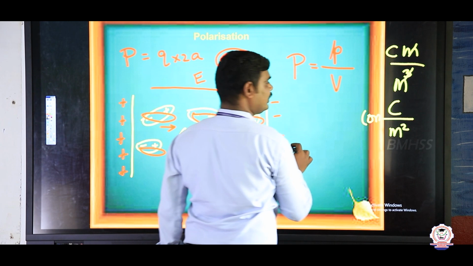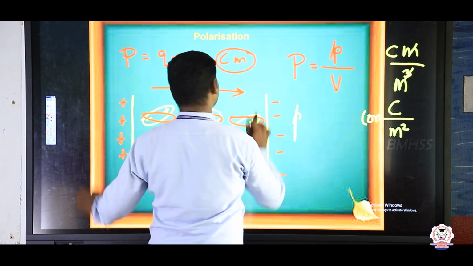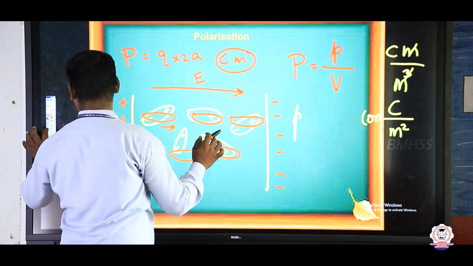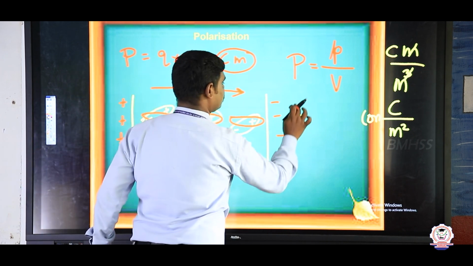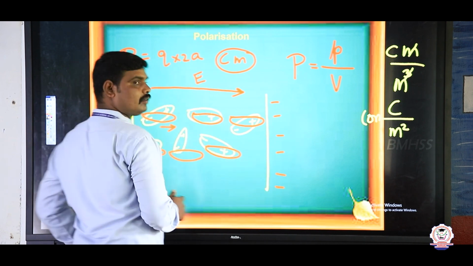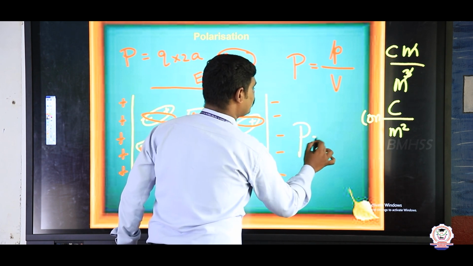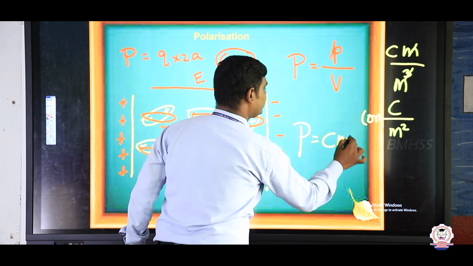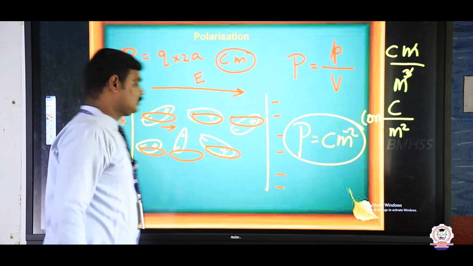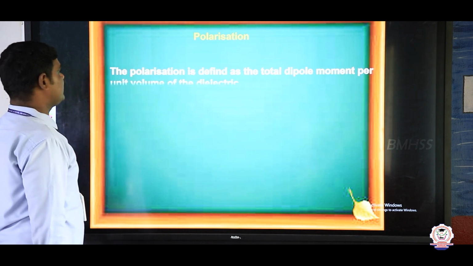So the unit of polarization is coulomb per meter square, right?